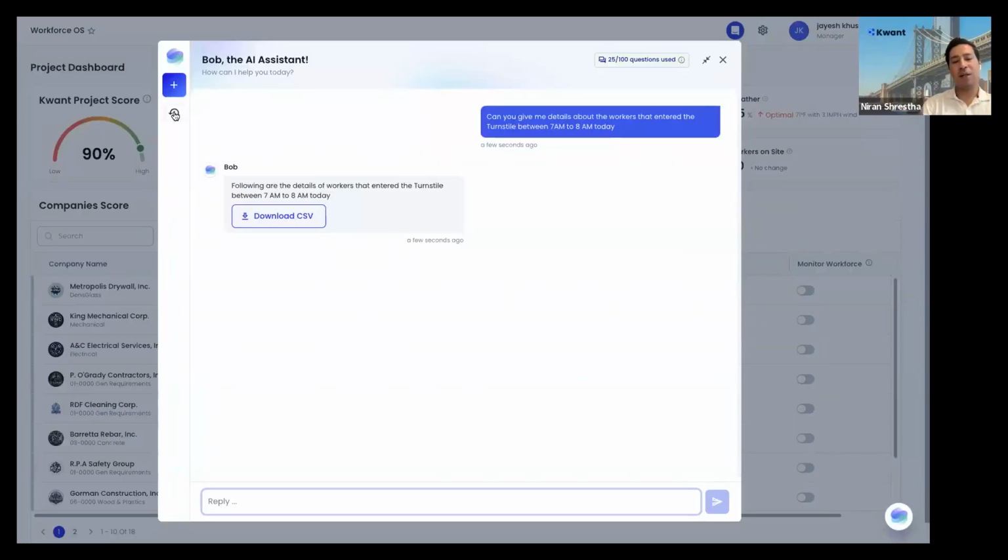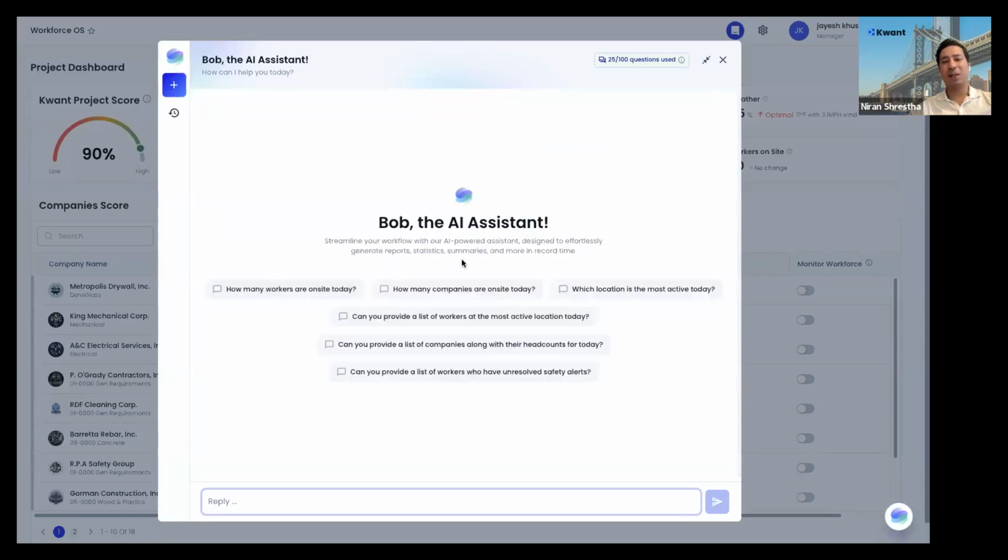Yeah, this is huge because I keep getting this vision of how our customer can get the information they need within a few minutes rather than having to go and download a lot of data and bring information from here and there. You just ask Bob, and that can save so much of their time.